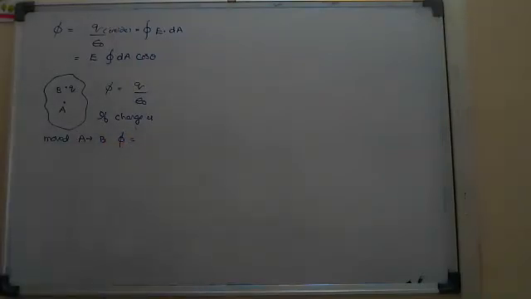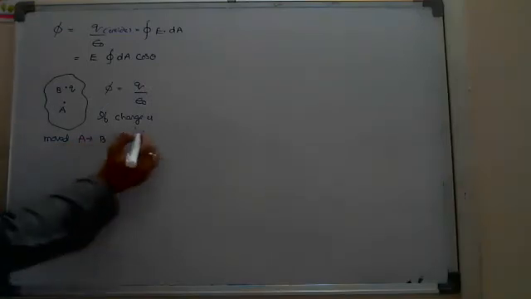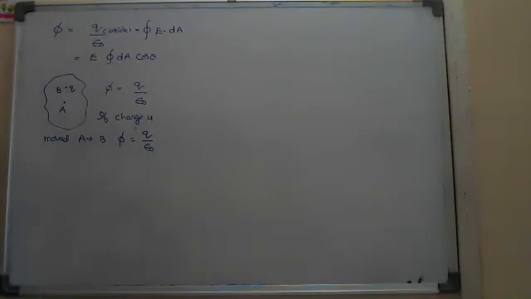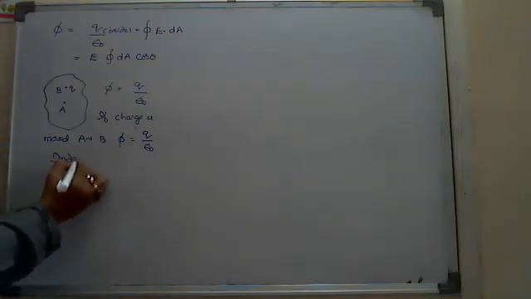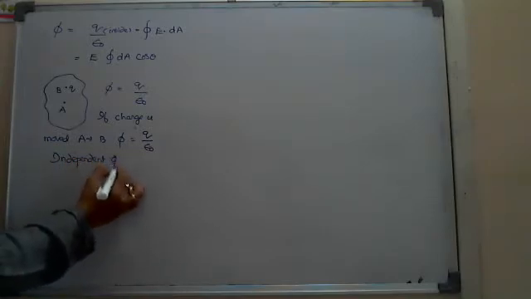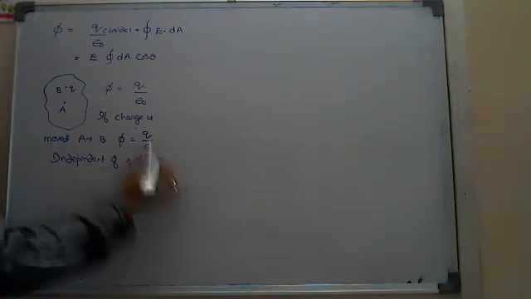If I ask, what do you say, Nana? Q by epsilon naught only, sir. Still it is Q by epsilon naught. Means you are saying that even though it is moved from one position to the other position, the flux is Q by epsilon naught only. Are you saying that it is independent of position of charge? Yes, sir. Inside the closed surface, it is independent, sir. Very good, very good. So you know that concept, independent of position. Okay, right. One point already you know, right?